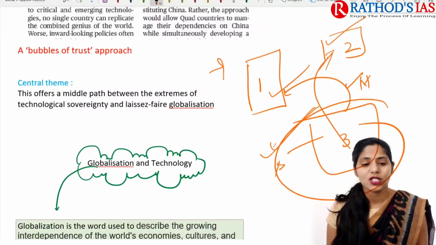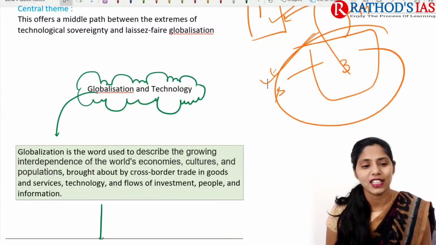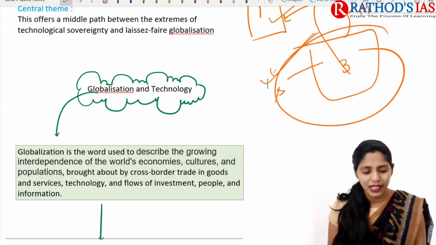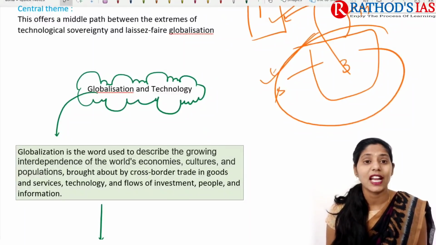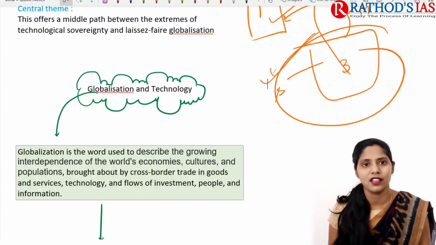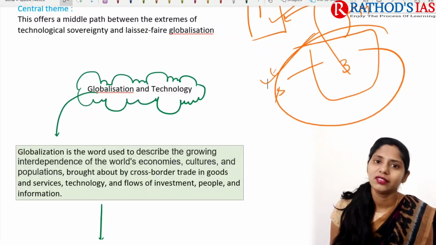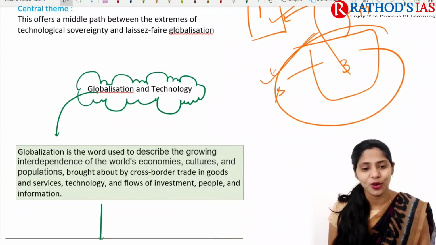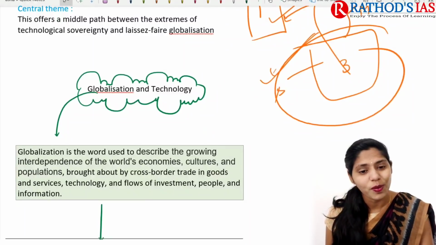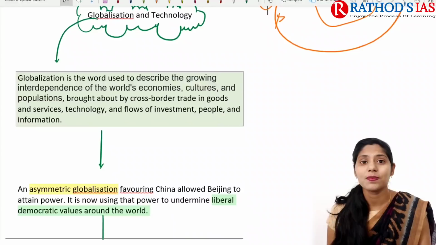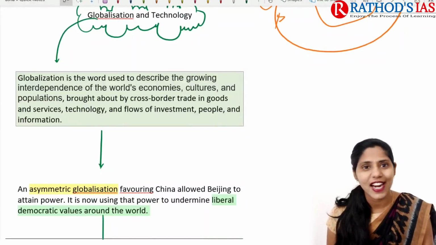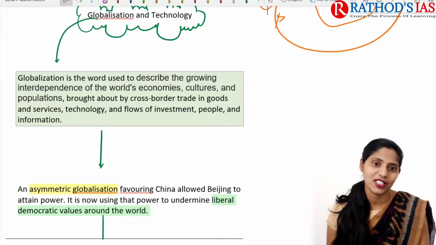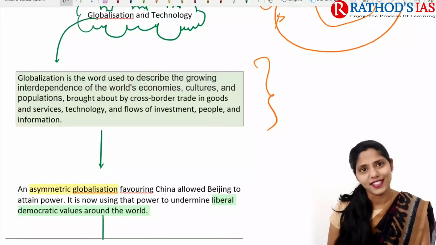So because of this, we can say globalization means nothing but a growing interdependence of one country on another, for example in world economies as well as cultures, population, etc. This is about globalization. I hope you understand that. Because of this globalization, there will be cross-border trade in goods, cross-border trade in services, technology transfers, and inflow of investments, people and information, etc. So this is about globalization.